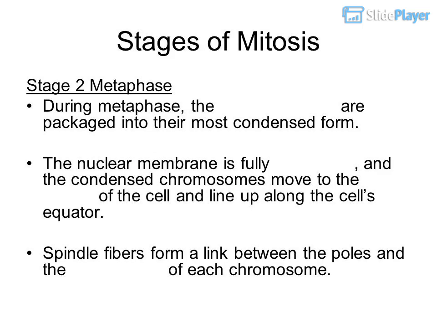Stage 2: metaphase. During metaphase, the chromosomes are packaged into their most condensed form. The nuclear membrane is fully dissolved, and the condensed chromosomes move to the center of the cell and line up along the cell's equator. Spindle fibers form a link between the poles and the centromere of each chromosome.